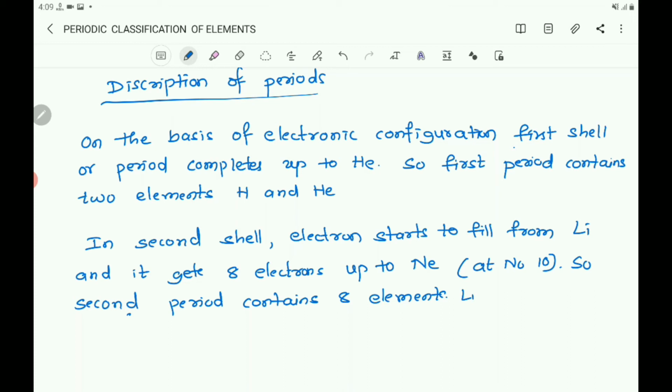They are lithium, beryllium, boron, carbon, nitrogen, oxygen, fluorine and neon.